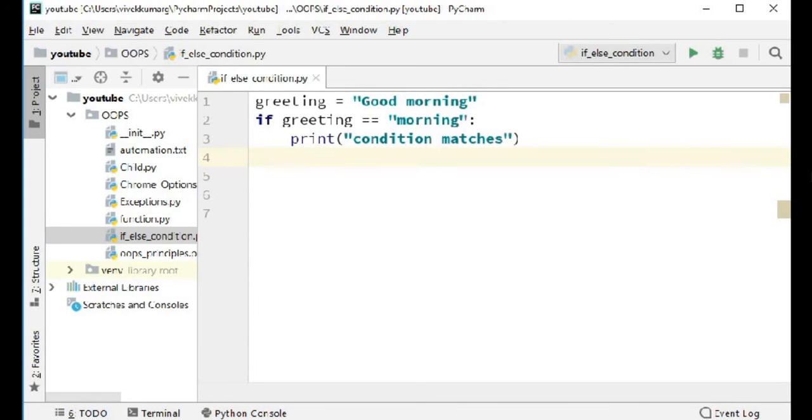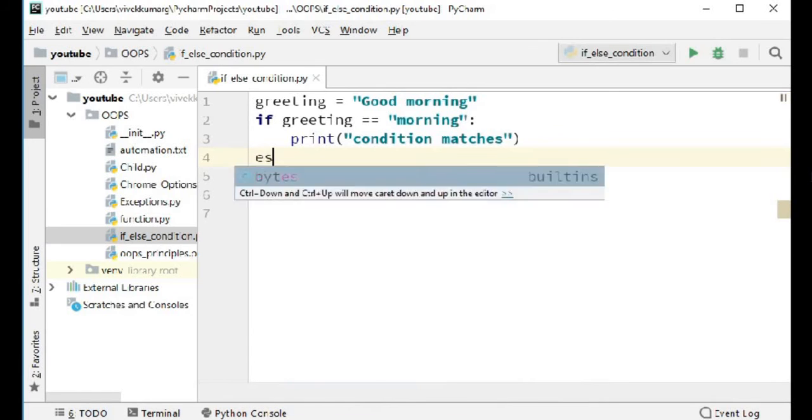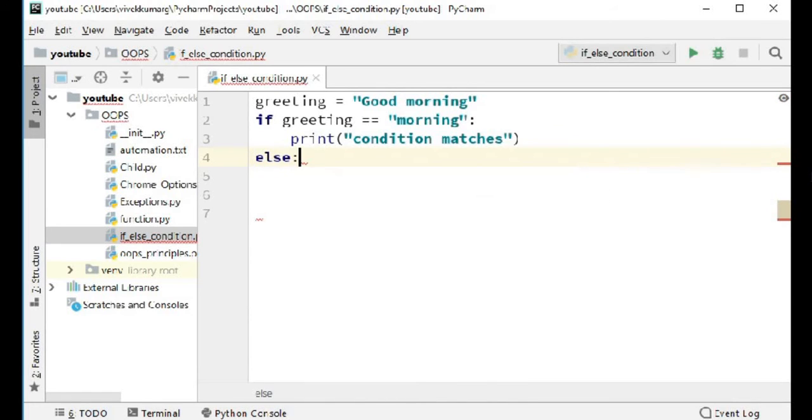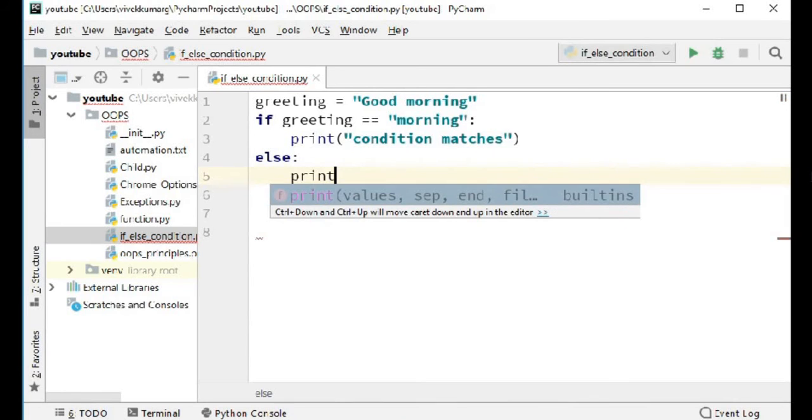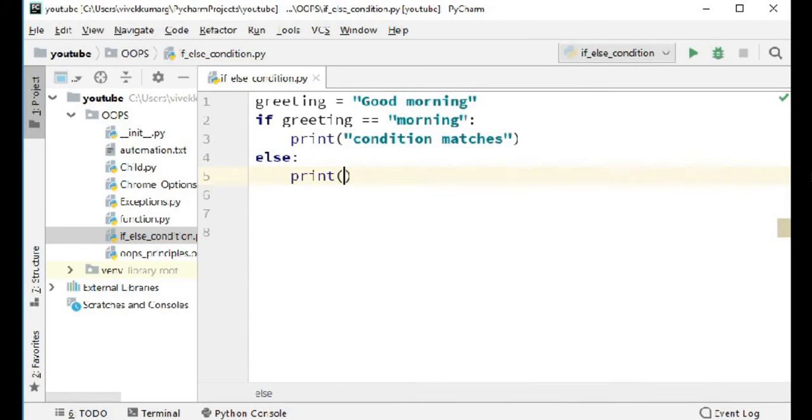Now if you have to write the else block, you have to come to the beginning. Only then will Python understand that the if block has ended and the else block will start. Again you need to put a colon so that it says from here exactly you write the first line for the else block, and you say condition does not matches.